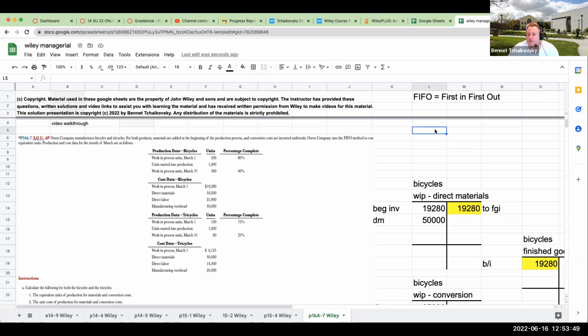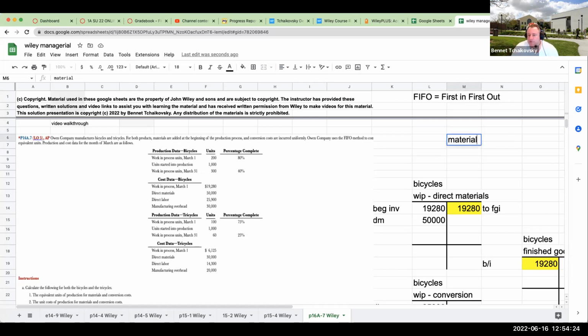Now, the next part is computing equivalent units. In order to do this question, we have to read it a little more carefully. Owen Company manufactures bicycles and tricycles, and for both products, materials are added at the beginning of the production process. That's really important, because when dealing with equivalent units we need to compute it for two different parts: materials, and then conversion.